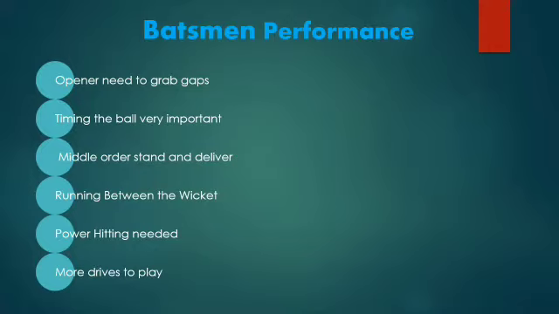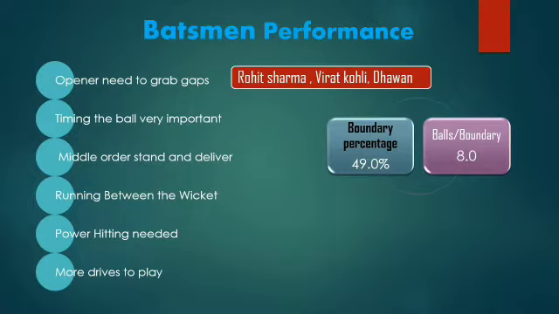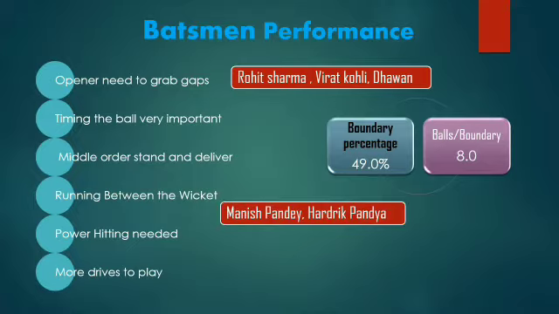So what will be the boundary percentage? The expected boundary percentage is 49%, and based on analysis, we are saying for every 8 balls we can see a boundary. For example, openers like Rohit Sharma, Virat Kohli, Dhawan will time the ball very perfectly, so they can make magic. Manish Pandey and Hardik Pandya can run between the wickets and play little shots. The next ones are Pollard and Russell, who have the muscle power to clear the boundaries very easily.